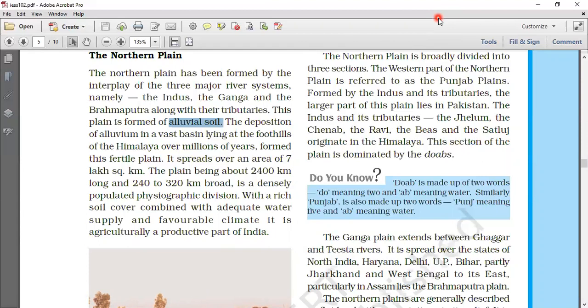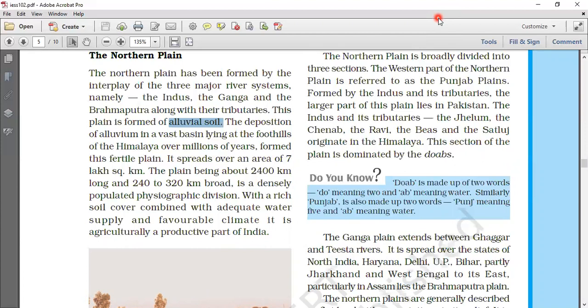This also resulted in the development of the Indus River Valley civilization. The rich soil was further aided by favorable climate and constant water supply from the rivers.